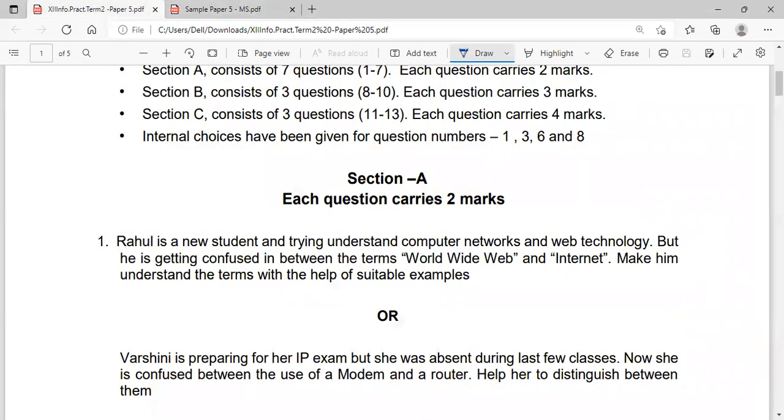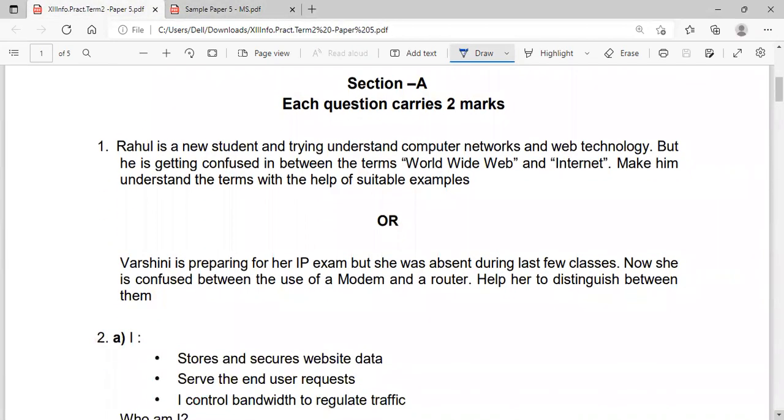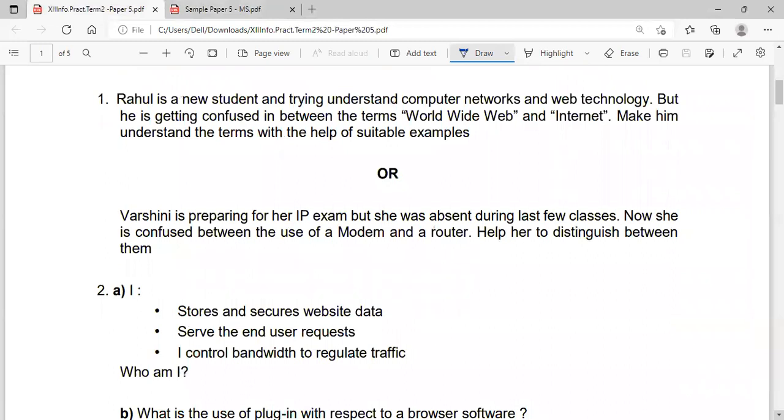Moving to question number 2, which is having two subparts, A and B. So A means: I store and secure website data, serve the end user request. I control bandwidth to regulate traffic. Who am I? So web server is the answer, because web server is serving the end user request from the web browser. When we are sending a request for a page, it will be received by the web server, and as per our request, they will be responding with the data.